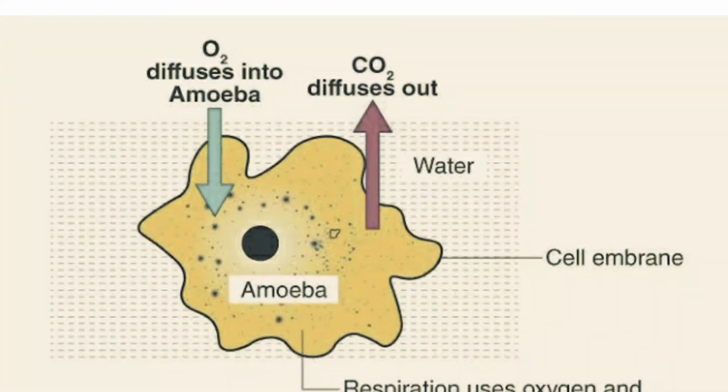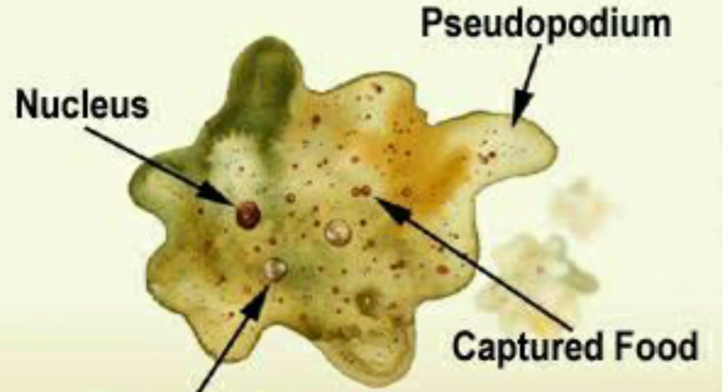This unicellular organism amoeba can also respire. It absorbs oxygen which is dissolved in water and diffuses out carbon dioxide. For this entire process, amoeba uses its cell membrane. In this way, such a microscopic unicellular organism like amoeba exhibits all the activities which are performed by multicellular organisms, even human beings.